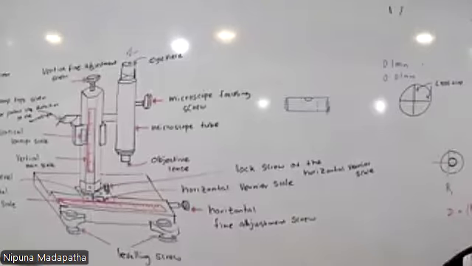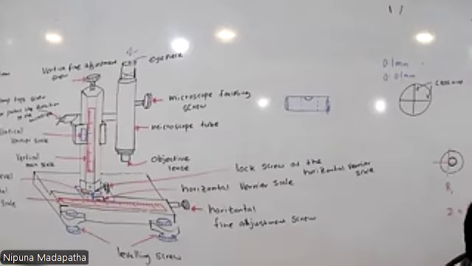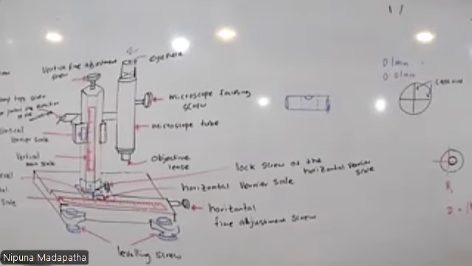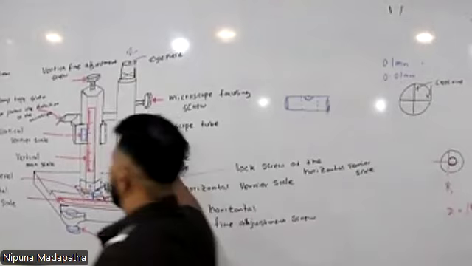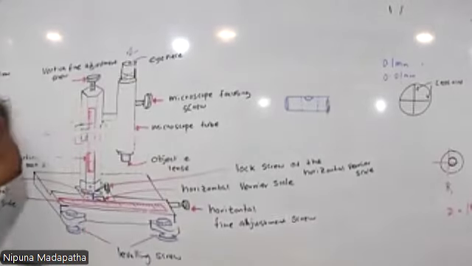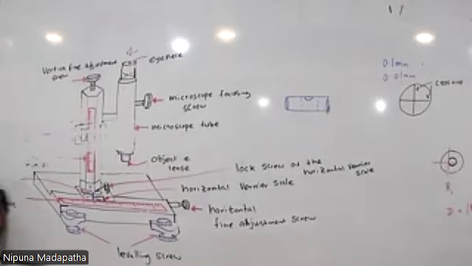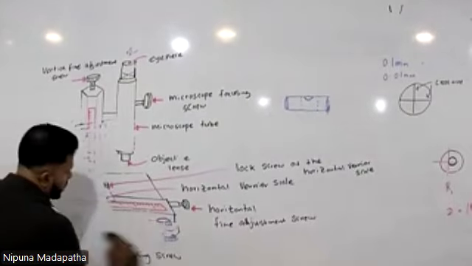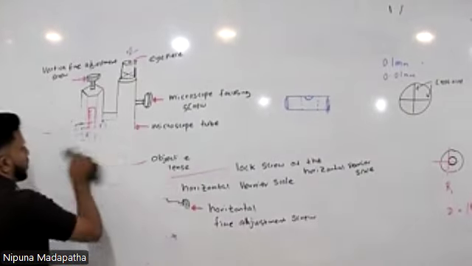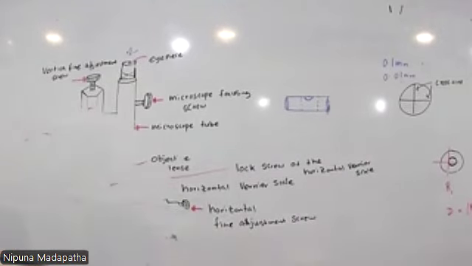Practical usage of the traveling microscope. The title is practical number 4. Although this is practical number 4, I think in our folder this is practical number 2. The first one is usage of vernier caliper.